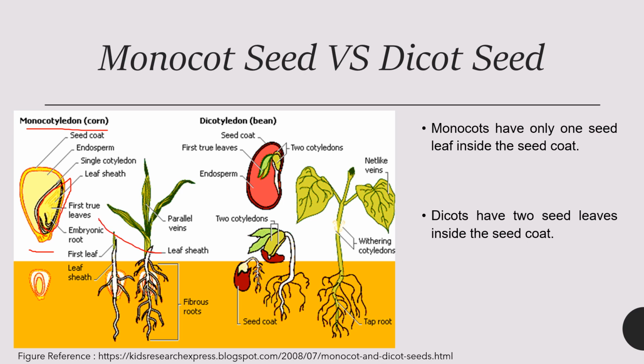So it produces a single leaf, and it is basically long and narrow like an adult leaf. And in case of dicot plants, as shown in the figure, it basically has two seed leaves, and they contain the food for new plants. Usually they are fatter than the monocot leaves. They are basically round and have more veins and more diameter than the